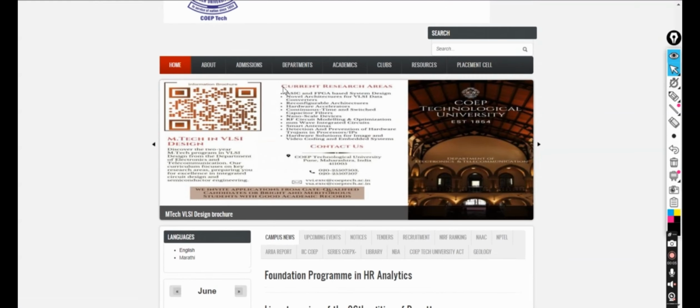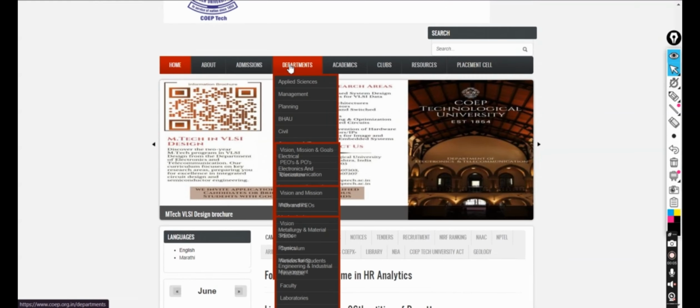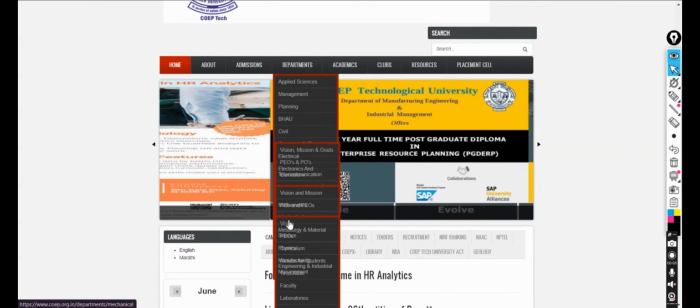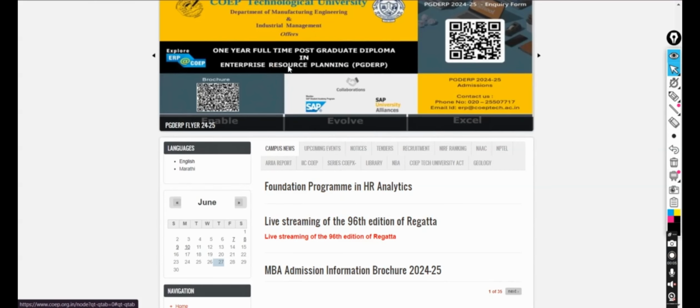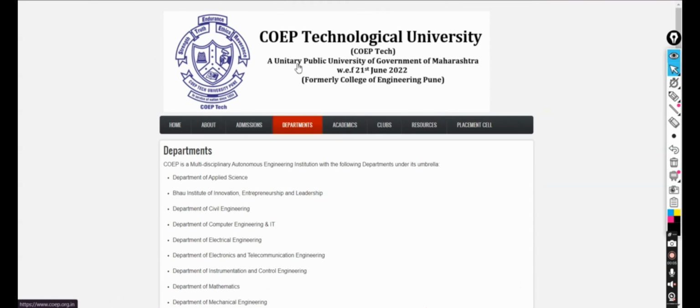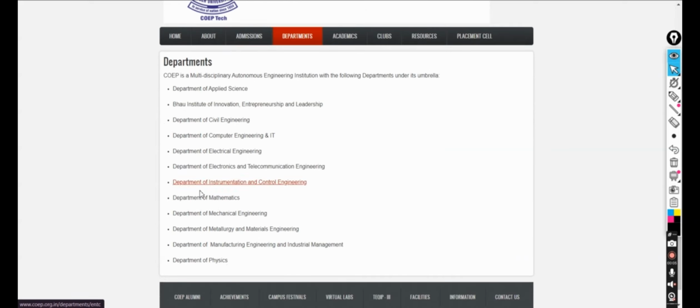I think we'll first go preference wise. First we'll see the departments. When you see the departments, many of them are missing from this menu. So what you have to do is just double tap on the departments. You will see all the departments in the COEP field.